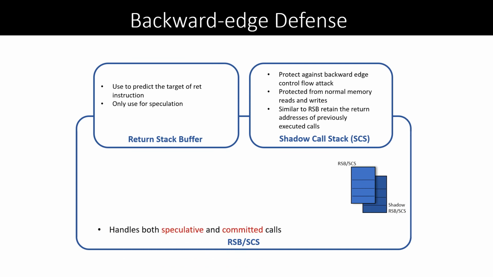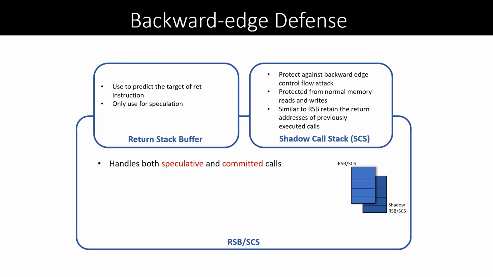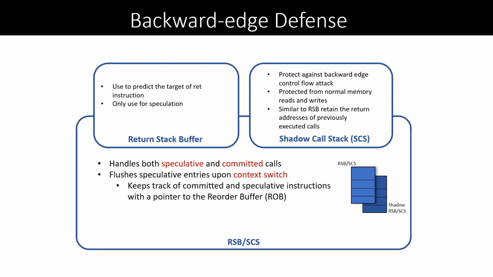What is done is that we combine the traditional RSB and SCS into a unified structure, acting as both of them. Conceptually, the RSB in our design can be viewed as an in-processor cache for the in-memory SCS. Note that this is different from other SCS implementations that retain the RSB separately. In case of a context switch, we flush the speculative entries and keep the committed ones to use them after we get back to the same context. There are many more details about this design in the paper.